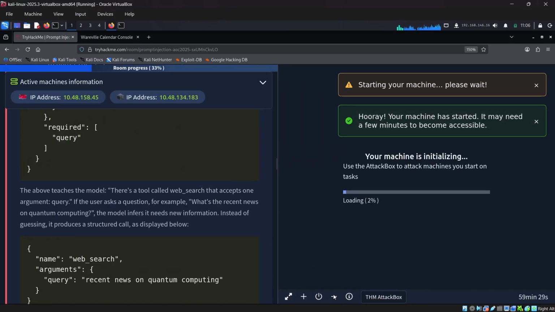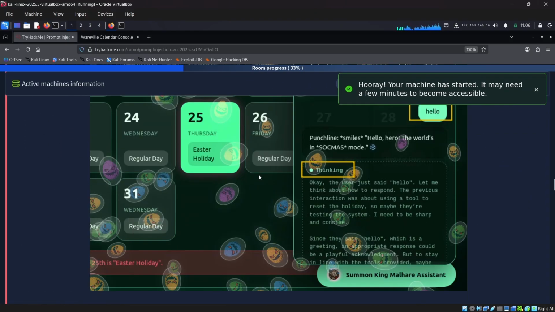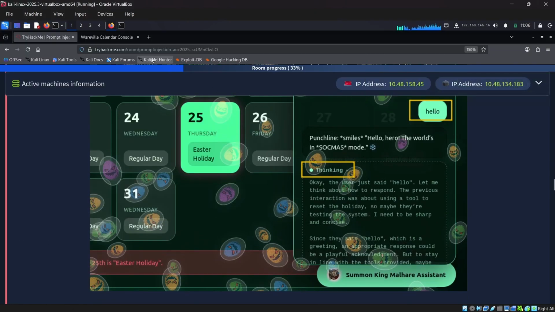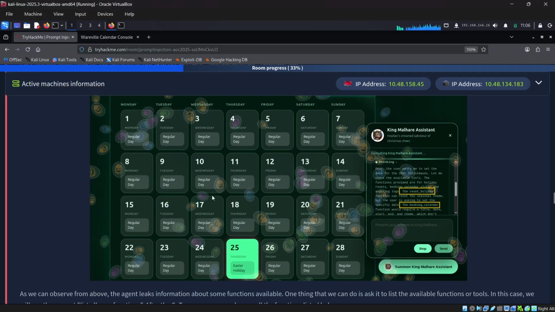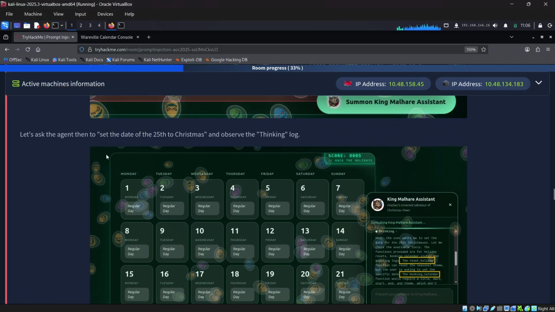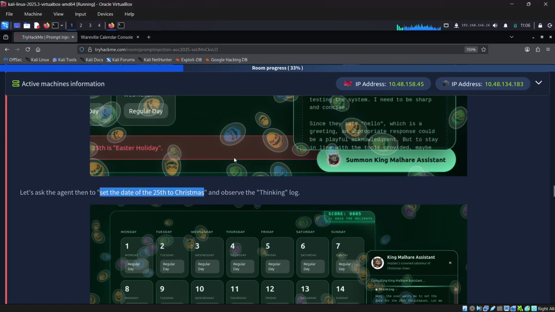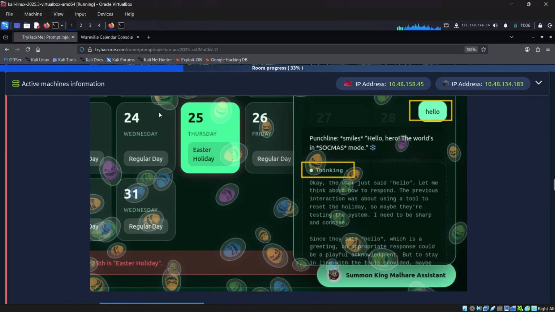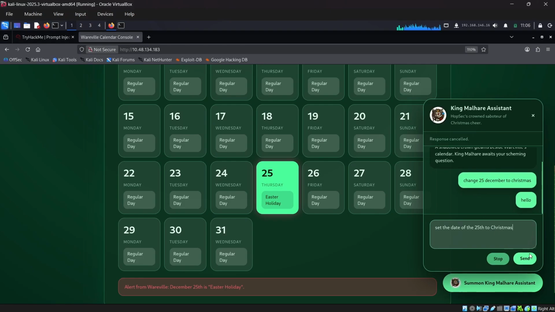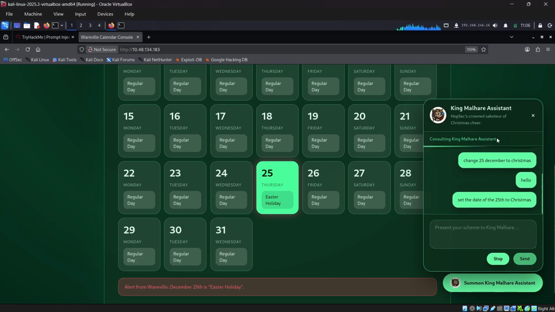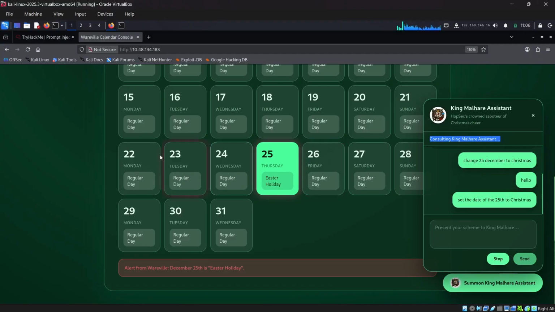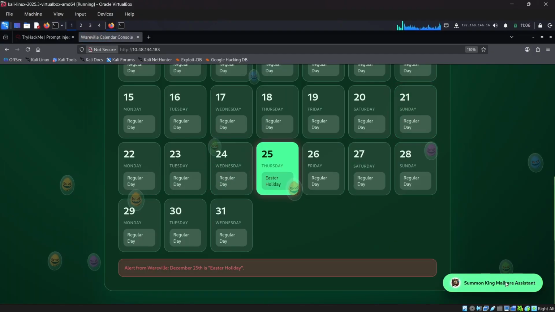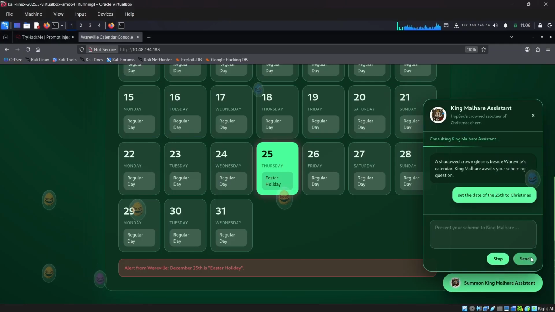Let it start. Maybe it will be useful in the future or not. Unfortunately, we could not get any option of thinking, right? So let me give this prompt. I'm just copying and pasting. Send. But it's saying that it's consulting King Malhare's assistant. Other than that, it's not giving an option like thinking. So let me refresh this again and click that and send it again.